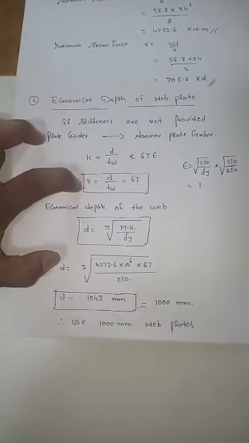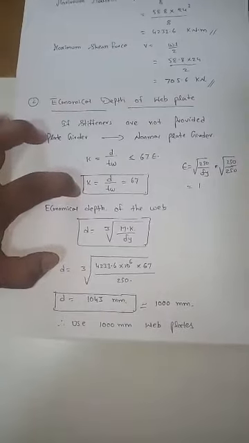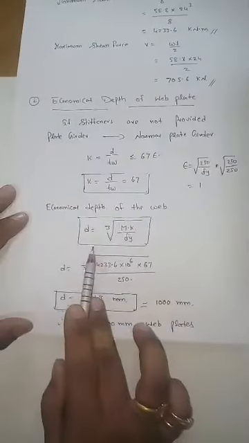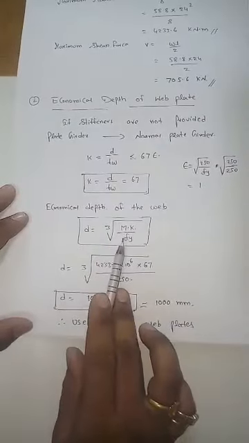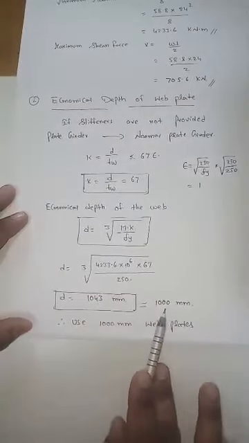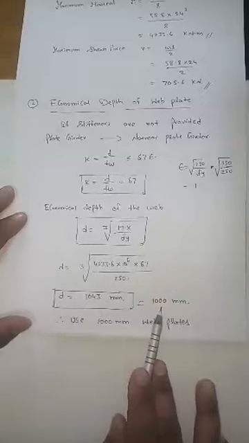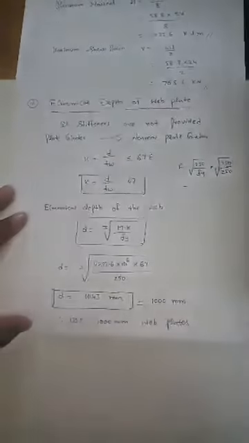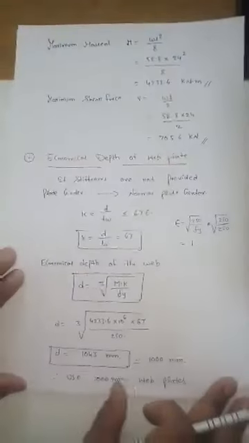We already discussed this in the previous class, right? So what is the economical depth formula? D is equal to the cube root of M into K by fy. From that we calculated the depth of the web, which we got around 1 meter. Okay, so use 1 meter web plate, and now let me calculate the thickness of the web. Okay, right.